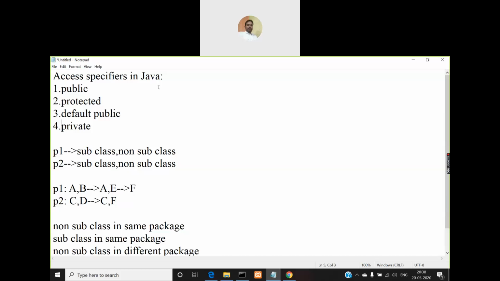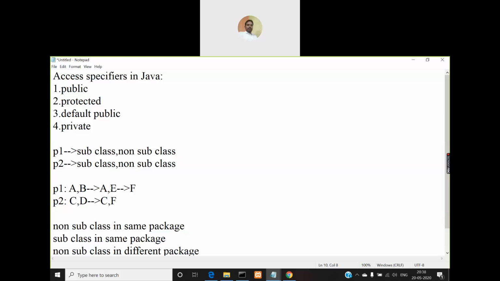So if you look at our example, if I create a method in class A which is public, I can access that method from within class B, irrespective of whether it is a subclass or not, but here it is a subclass.